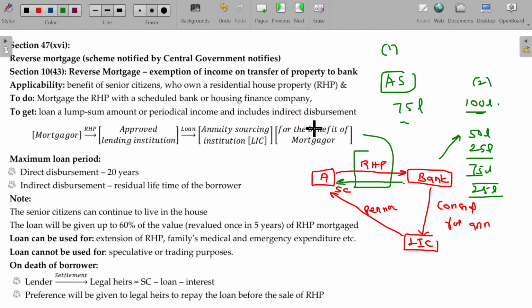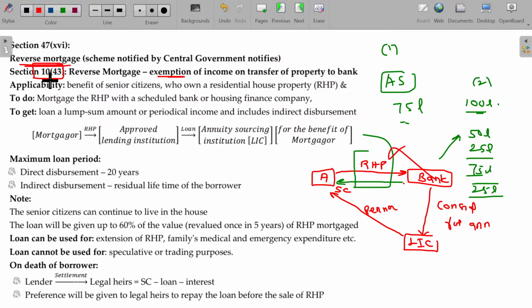Hope you are now able to understand. Here, the asset transfer from A to the banker is not considered a transfer under section 47, so it is not considered for taxation purposes. This is called reverse mortgage, and reverse mortgage is exempted. Exemption of income on transfer of property to bank: as the asset is transferred from A to the bank, it is not taxable.